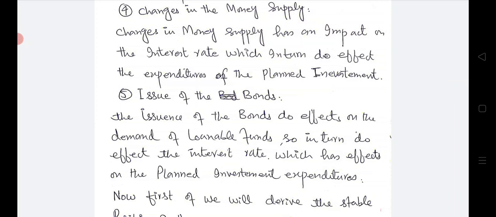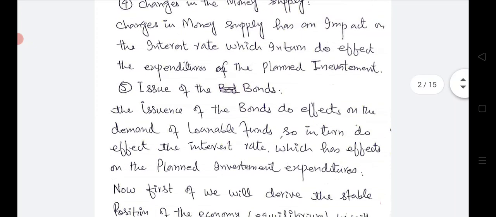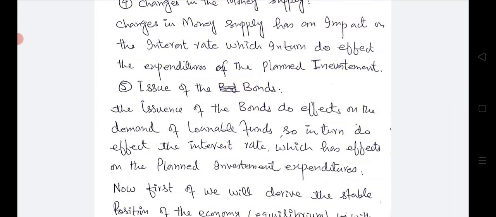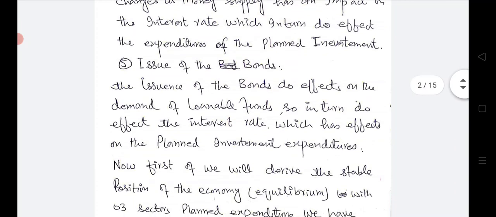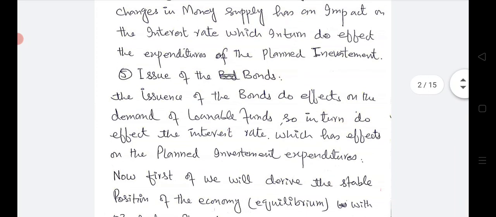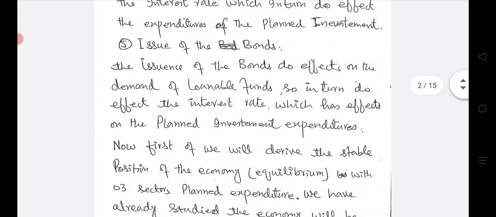The action of the government of selling or buying the bond will reduce or increase the liquidity in the market, which in turn will affect the interest rate, and hence the interest rate will affect the consumption and investment expenditure in the economy, and hence that will affect the national income and employment of the economy. So there are five basic ways we studied that how government can intervene into the economy.